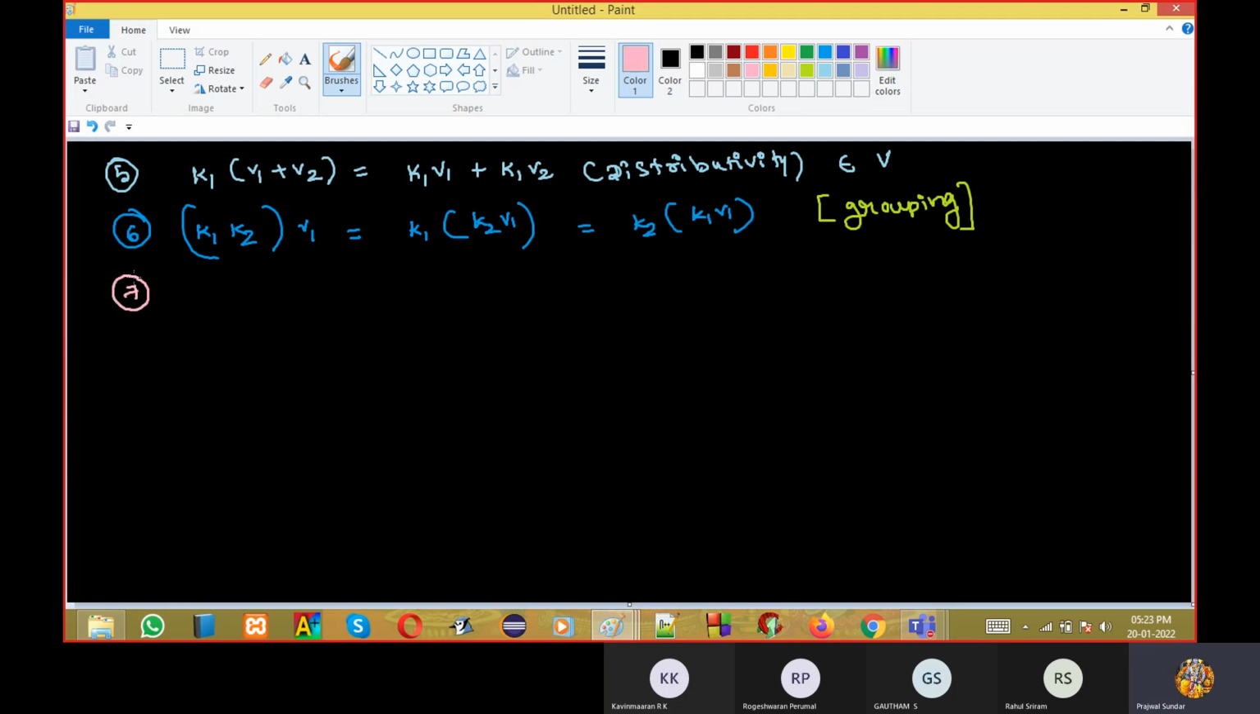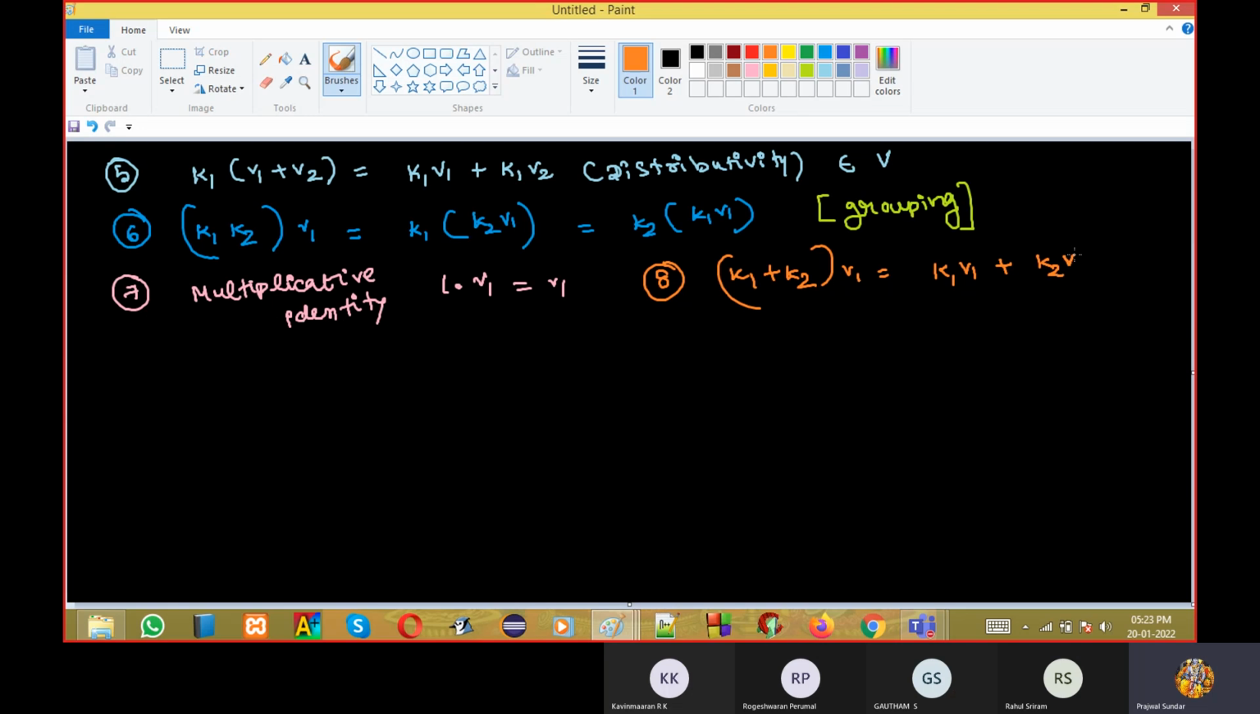Seventh property is you need to have multiplicative identity. That is 1 into V1 should be V1. Final property is you need to have K1 plus K2 into V1 equal to K1 V1 plus K2 V1. Listen carefully. These are all scalars. This belongs to field. This belongs to vector space. You should understand all these things.